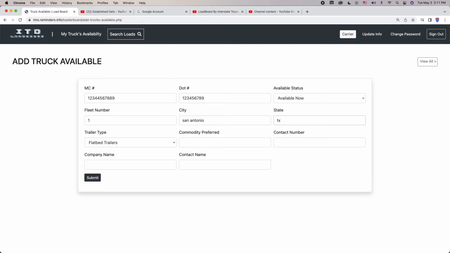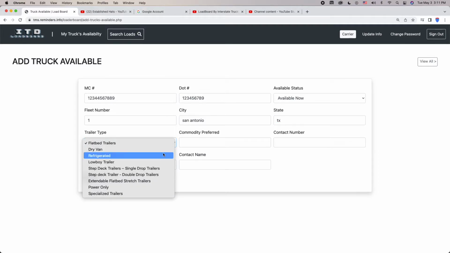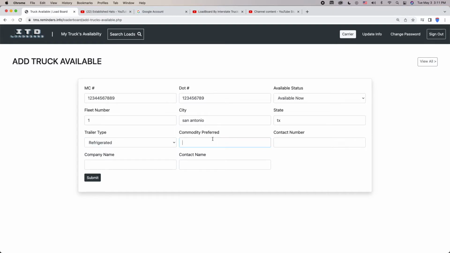So I'm in San Antonio, Texas, and we're doing refrigerated. So the commodity that I prefer would be poultry, and we'll just go ahead and put a number there. This is just a mock-up, and you want to put the company's name and a contact.